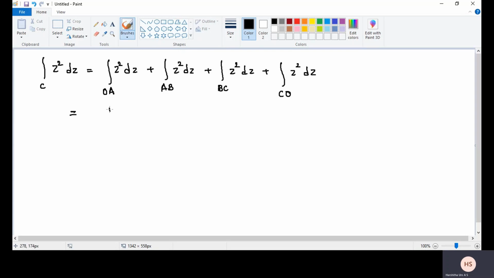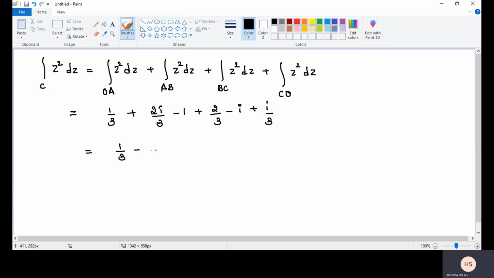First curve value is 1 by 3, plus second curve is 2i by 3 minus 1, third curve 2 by 3 minus i, next, fourth one plus i by 3. Now 1 by 3 i will write as it is.